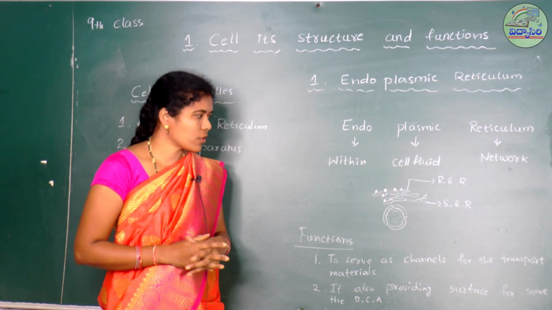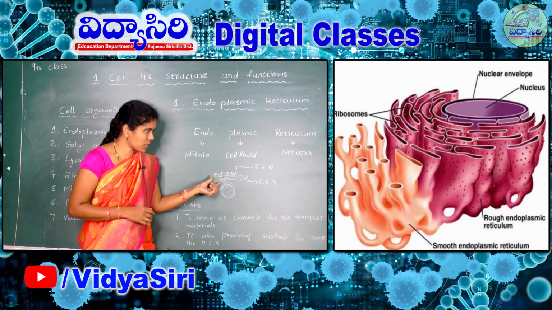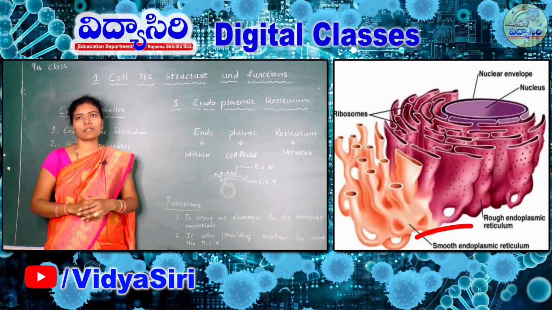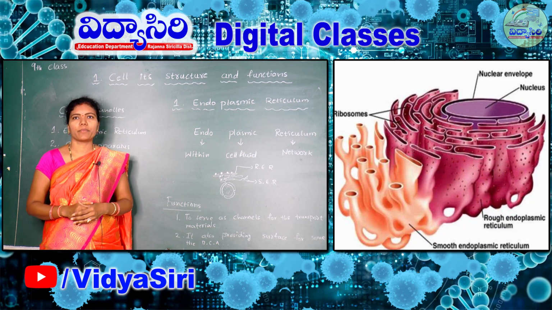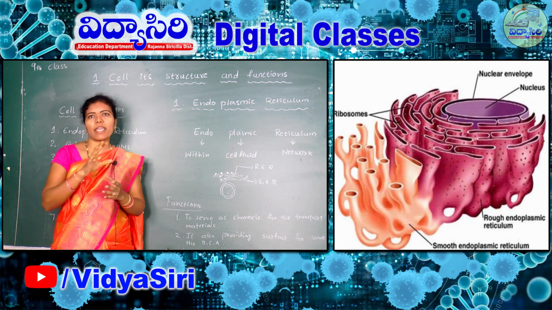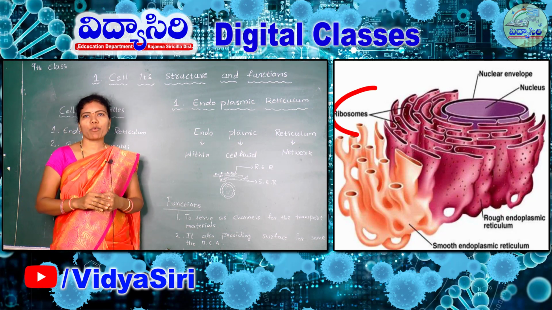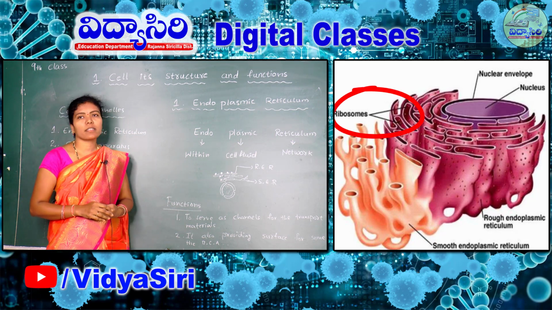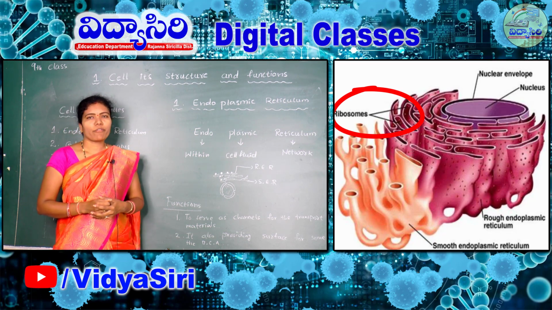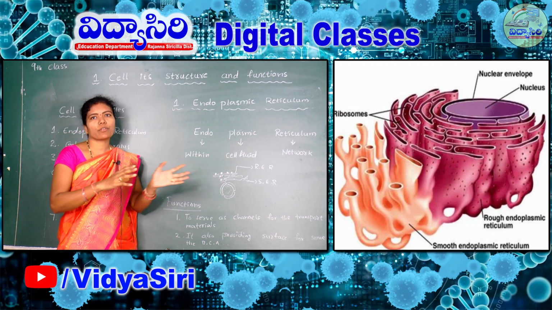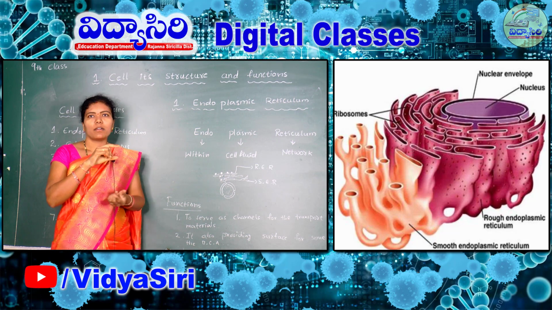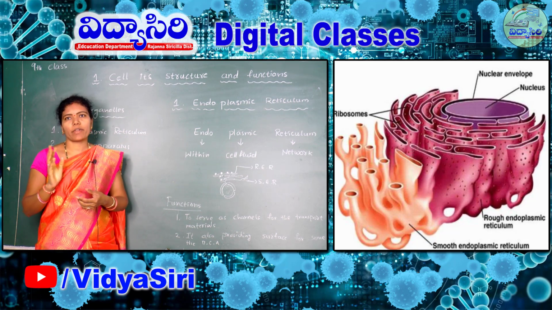Here, you can see in the picture, there are two types of endoplasmic reticulum: rough endoplasmic reticulum and smooth endoplasmic reticulum. Rough endoplasmic reticulum: in some areas the endoplasmic reticulum is attached with ribosomes. Ribosomes are the factories of proteins. In the ribosomes, proteins are synthesized. After that, the proteins are transported to the ER. That is the RER, the site of protein manufacturing.